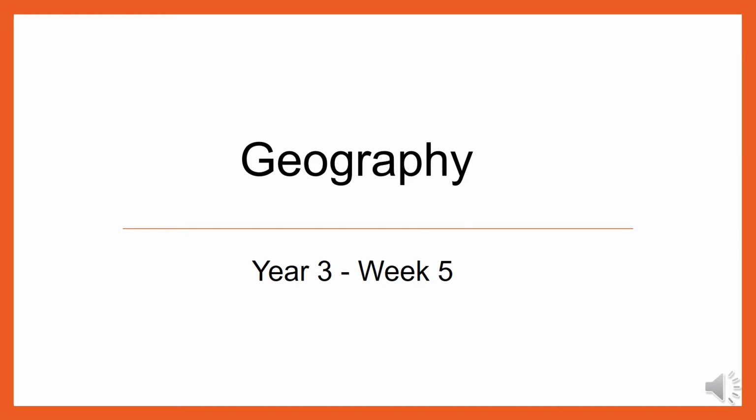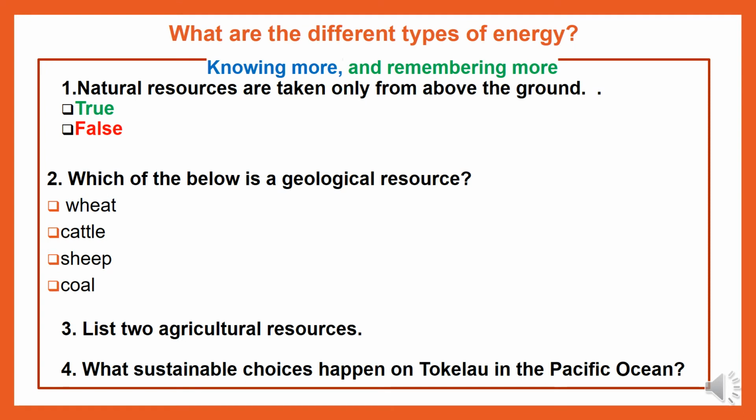We are moving on from last lesson, so our next slide will test our knowledge. Let's have a look at our knowing more and remembering more questions. Question 1. Natural resources are taken only from above the ground. True or false? Question 2. Which of the below is a geological resource?